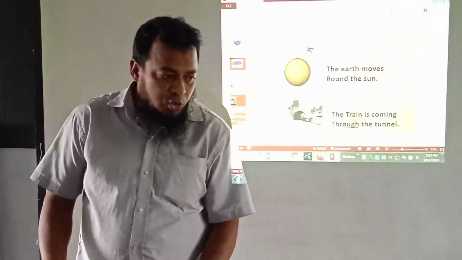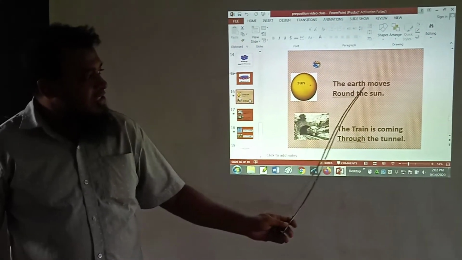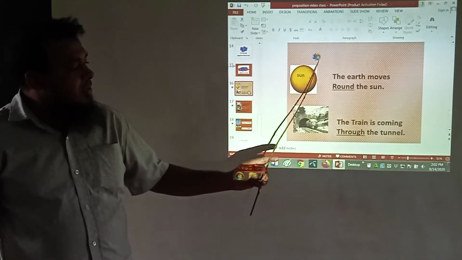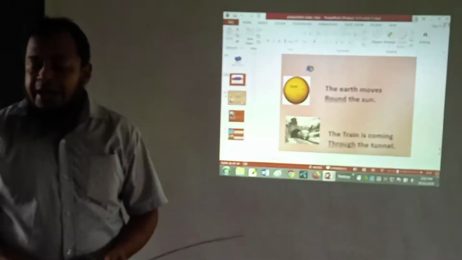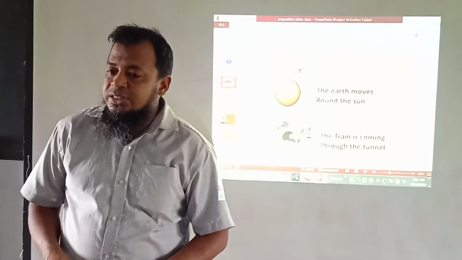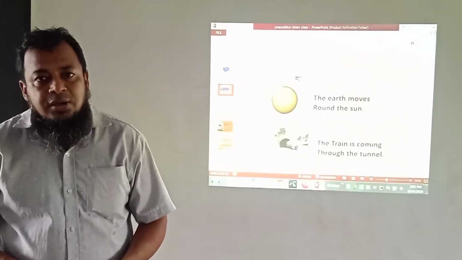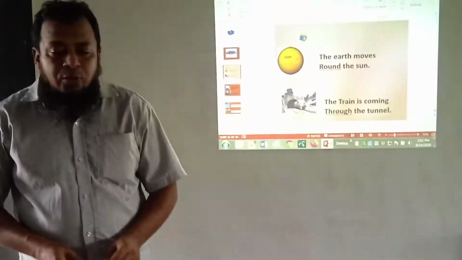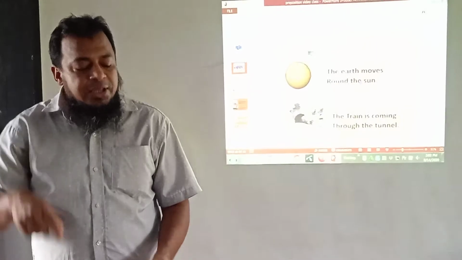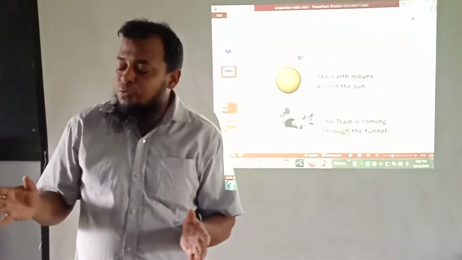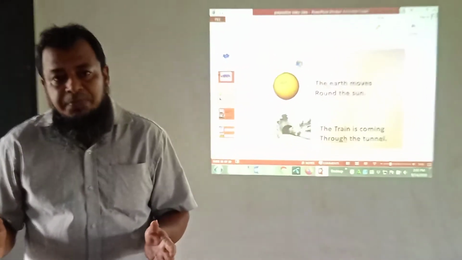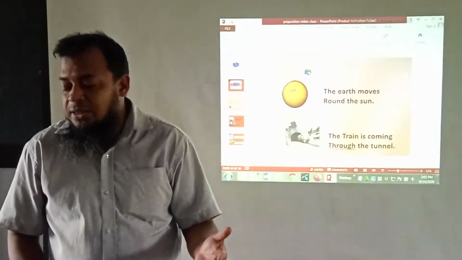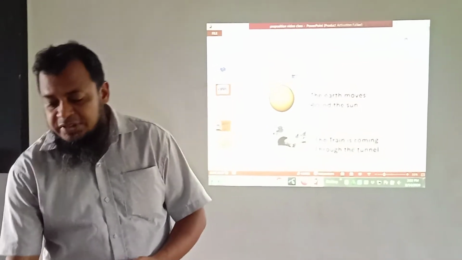Next, what we are seeing on the screen, the earth moves around the sun. Here this is earth, this is sun, and we know the earth moves around the sun every day. The earth moves in its own orbit every day around the sun. So round is something circling. You will find a round circle in football and cricket matches, especially cricket. So when the ball crosses the circle, then we will call it 4 or 6.